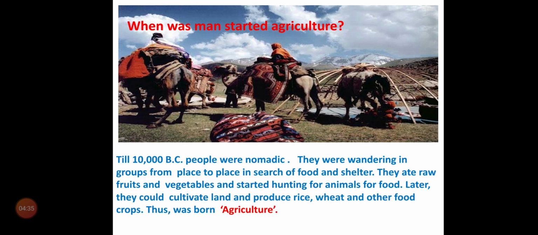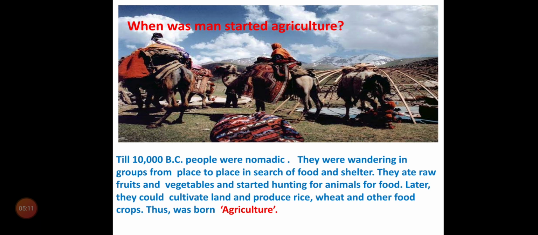Do you know, children, when man started agriculture? Till 10,000 BC, people were nomadic. Nomadic means they were wandering, moving from one place to another in search of food, shelter and protection. They were not staying at a particular place.